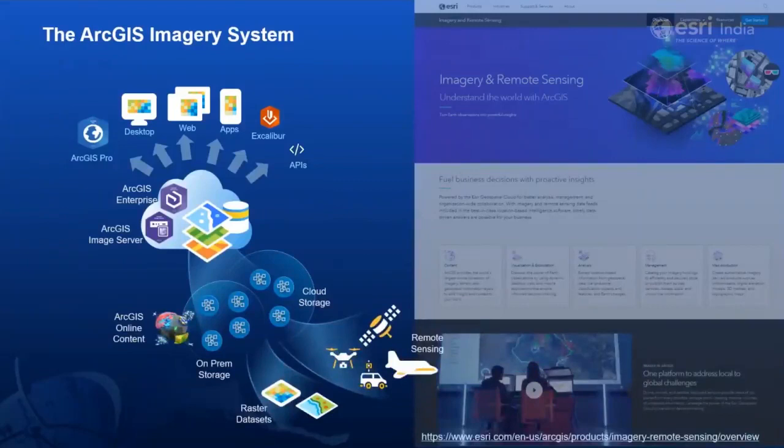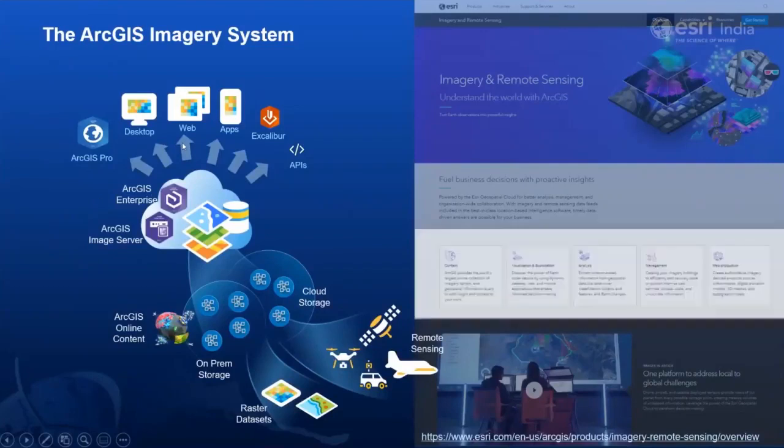So let us see the imagery capabilities of ArcGIS, and be it aerial, satellite, or drone images, Esri offers the capability to leverage information from imagery along with the most powerful GIS software. And that is accessible from any device on any platform at any time.